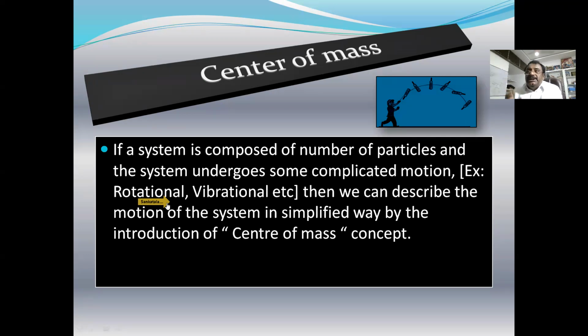We are choosing a point within the rigid body or within the boundaries of the rigid body. At that point, there is no need for mass to be present. That point may be within the body or within the boundaries of the body. By describing the motion of that point, we can explain the motion of the entire body. How can that point describe the motion of the entire body? By some mathematical equations, we can understand.